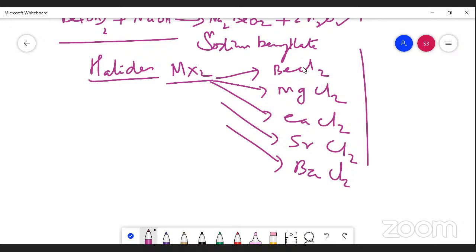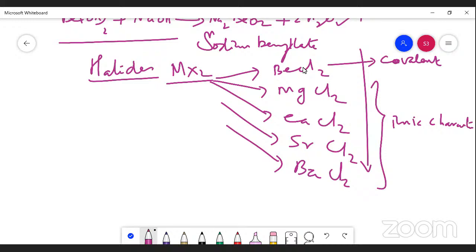In these halides, the first of the series has covalent character. While we are moving down the groups, that covalent character disappears and becomes ionic. All the compounds down the group have ionic character.